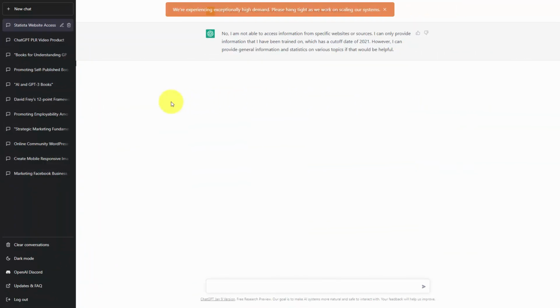Welcome back. Now, ChatGPT is unable to get statistical information from specific websites. And when we are seeking statistical information, we're going to need to work around the fact that their statistics are typically going to be lagging behind the point at which you are going to be producing the artifact requiring numerical or statistical information.